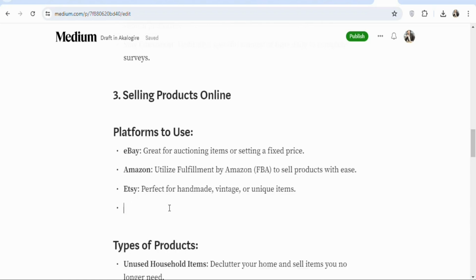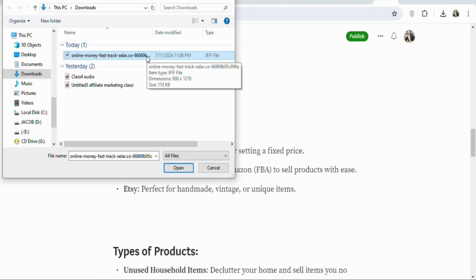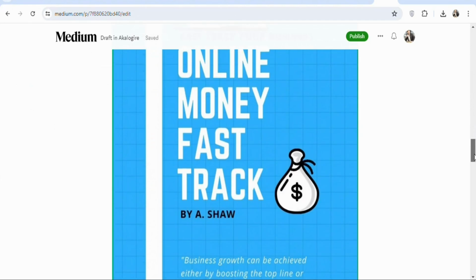So first of all, what you want to do is upload an image of the ebook. So click on this plus sign. Once you click on it, you can see images. You can upload videos. You can embed links. We want to insert an image, so click on image. Once you click on it, just select your image and then click on open. As you can see, that has been done. You can see this is the image of the ebook.